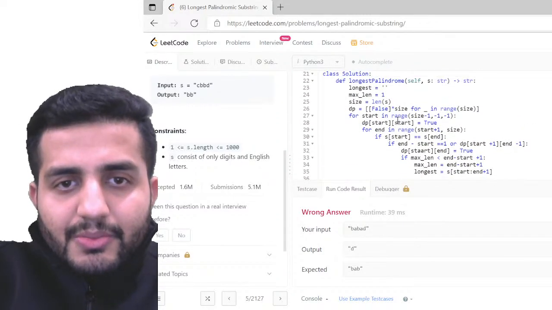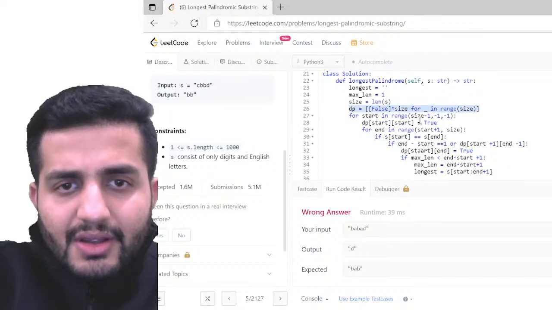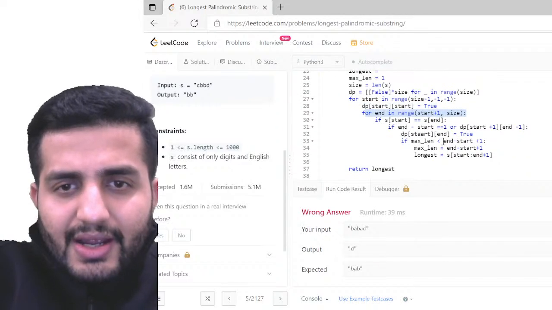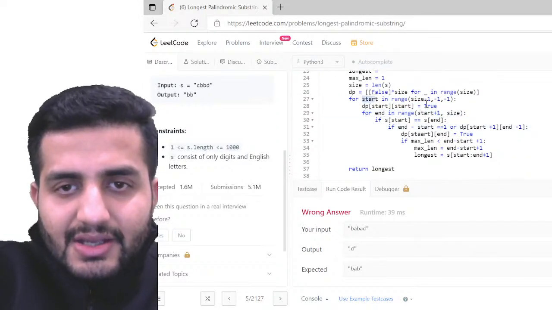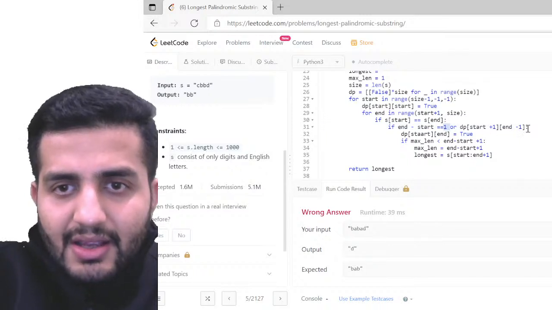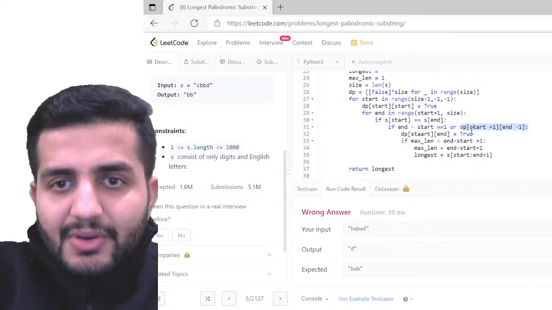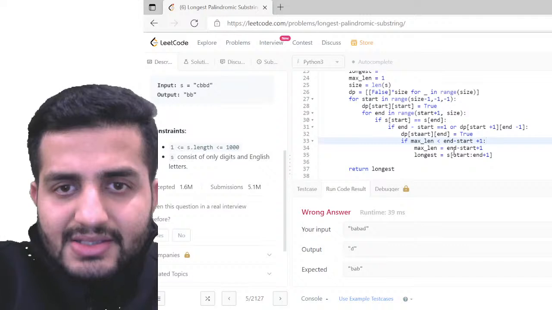Cool, so looks good to me. So I've initiated the pointer here and then I have for start in this range, this is fine. For end is start plus 1, yeah, that's correct. So for start in this, again I'm starting from the next character and then end would be minus 1, yeah, correct. And then the dp of start plus 1 and end minus 1, that's correct.